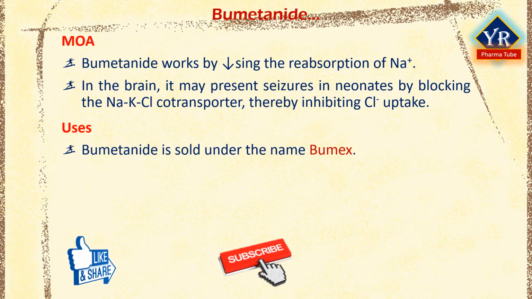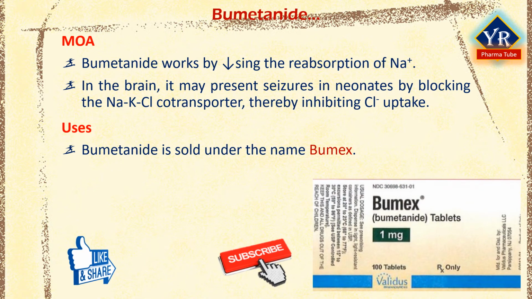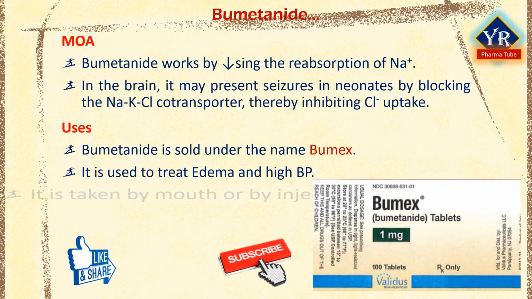Bumetanide is sold under the name Bumex. It is a medication used to treat edema and high blood pressure. This includes swelling as a result of heart failure, liver failure, or kidney problems. For high blood pressure, it is not a preferred treatment. It is taken by mouth or by injection into a vein or muscle.